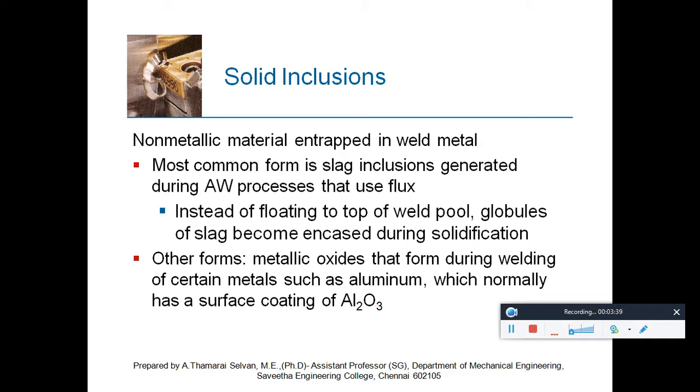Instead of floating to the top of the weld pool, the globules of slag become encased during solidification. So it gets into the molten metal and solidifies along with it.